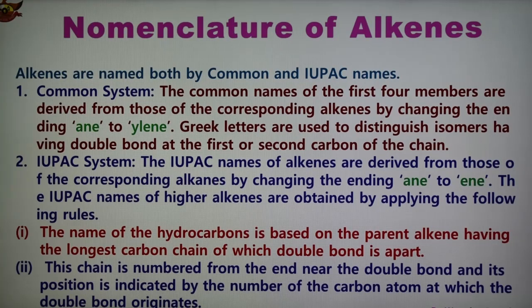What is the parent chain? The parent alkene or parent chain is very important, which contains the longest carbon chain. The second point is that this chain is numbered from the end near the double bond, and its position is indicated by the number of the carbon atom at which the double bond originates.